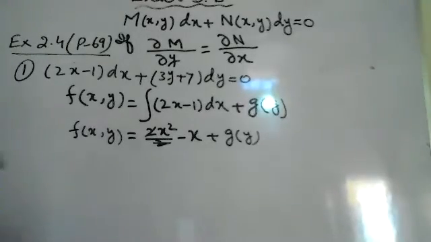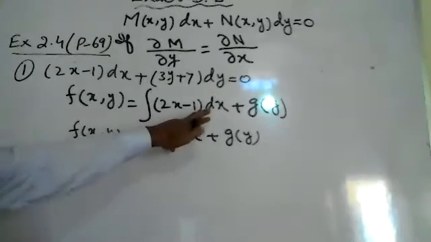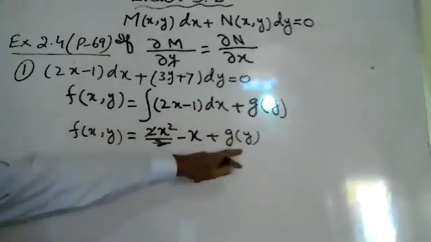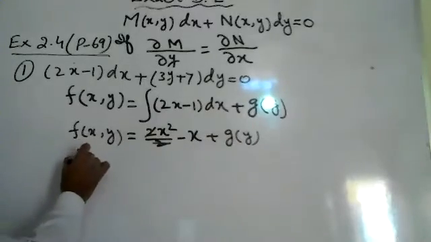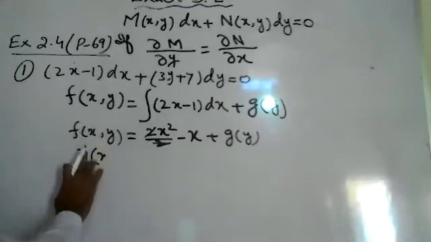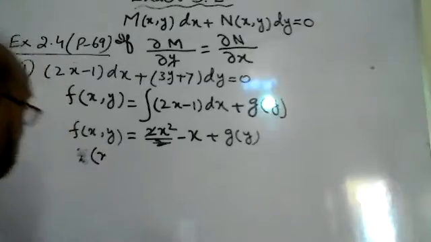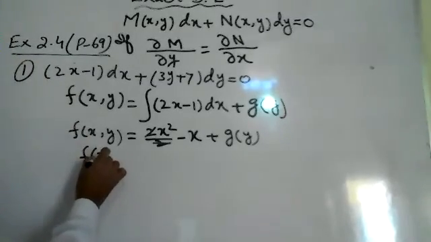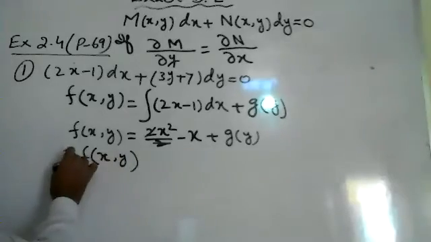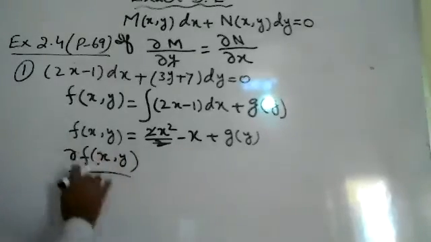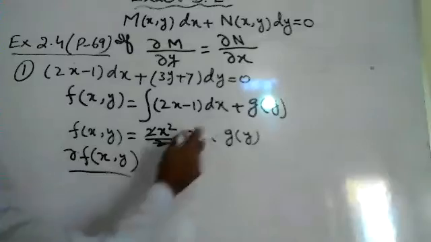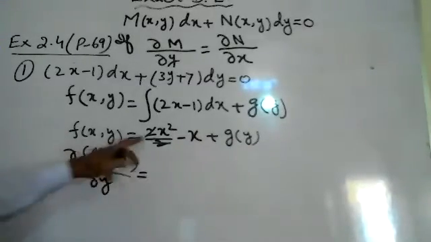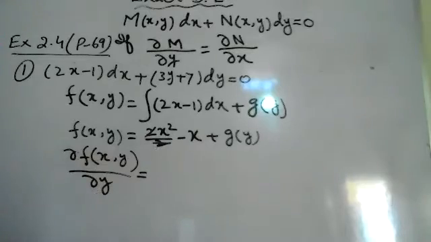Now the second step: we integrated with respect to x, now we will differentiate with respect to y. F of xy will be differentiated with respect to y.